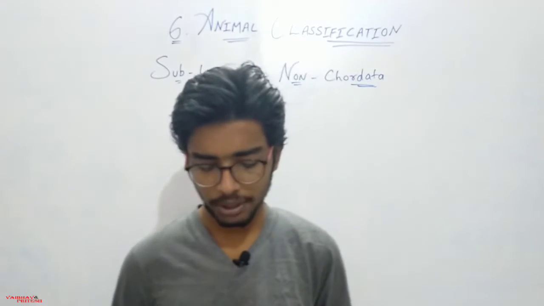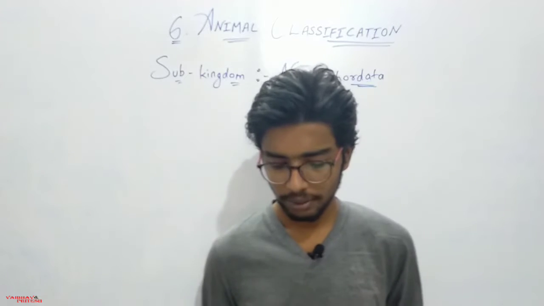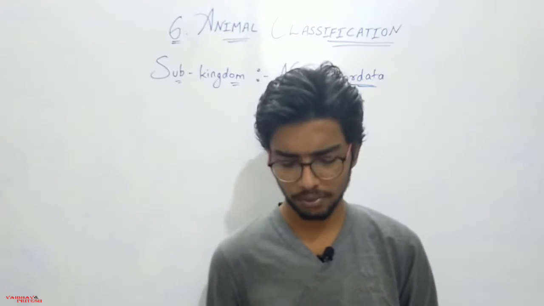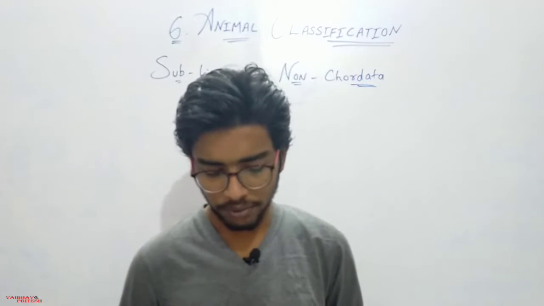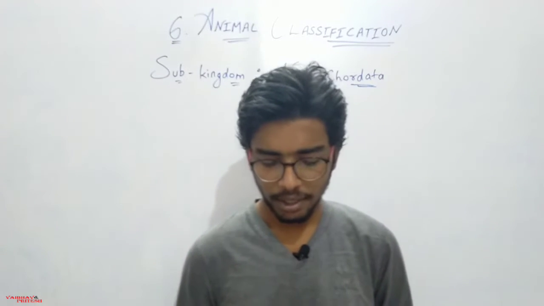Most of these animals are marine, only a few are freshwater dwellers. These points are very simple, so you do not have to go through them in detail. The body of these animals is radially symmetrical and diploblastic.